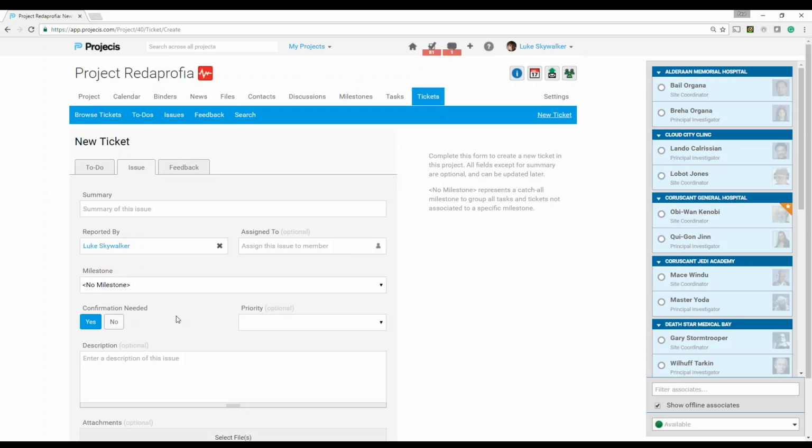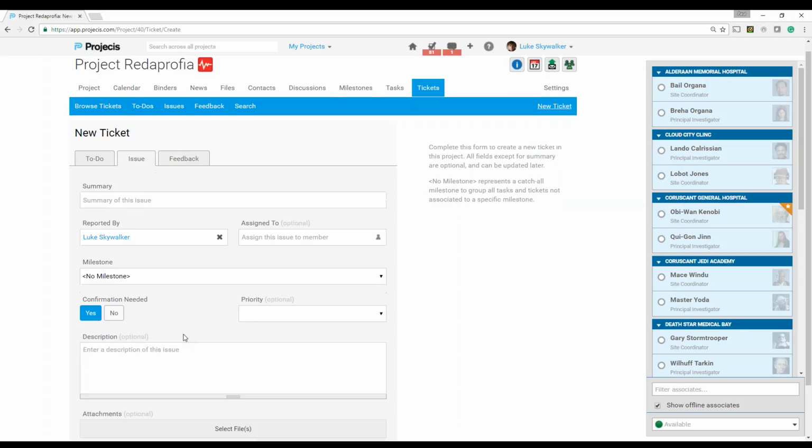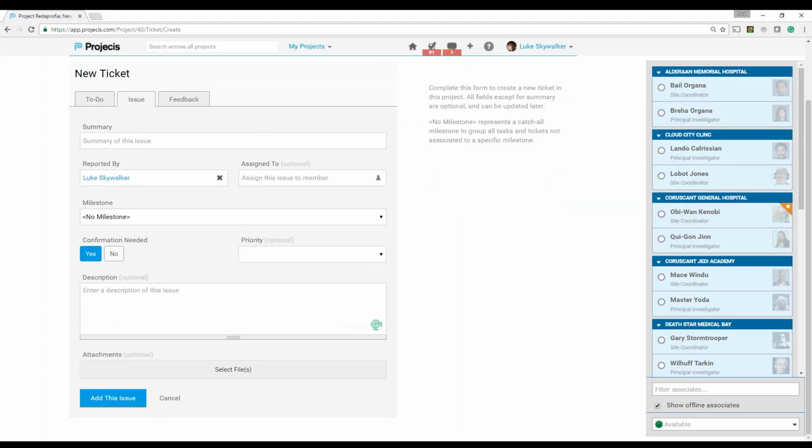An issue is different in that there is no due date. An issue is something that needs to be completed right away. So as a result, there is no due date. You have to complete it, it has to be done right away. Imagine the computer system going down or the accounting system being down. That needs to be fixed right away. So there is no due date. However, you can assign it to somebody. You can put it under a milestone similar to to-dos, set a priority for it. Description, again, you can attach files to this as well, then add this issue.